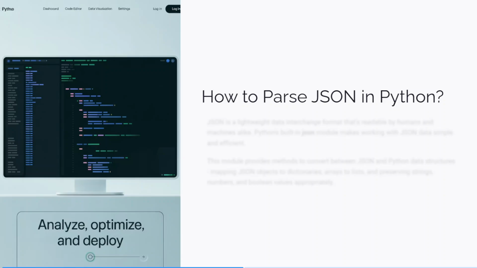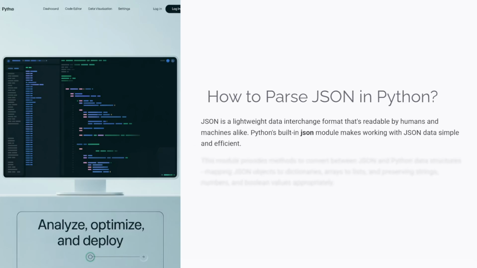In this video we are going to look at how to parse JSON in Python. So JSON is a lightweight data interchange format that is readable by humans and machines alike. Python's built-in JSON module makes working with JSON data simple and efficient.